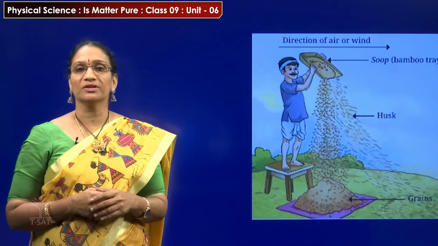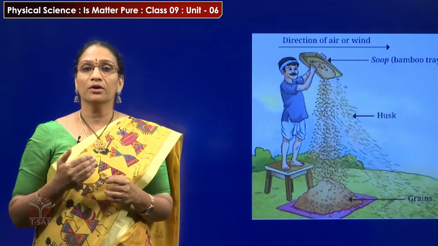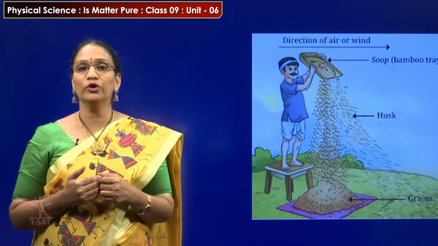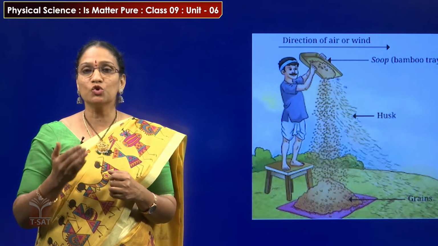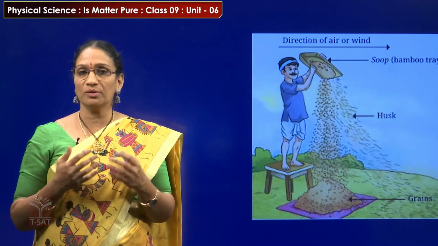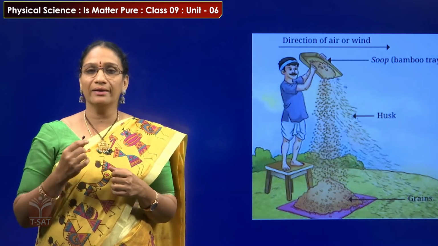Here is the picture. Generally in rural areas, after cultivation of the crop, the farmers perform this winnowing method. In the soup, that is the bamboo tray, they take all the grains mixed with husk, dried grass straws and dried leaves.